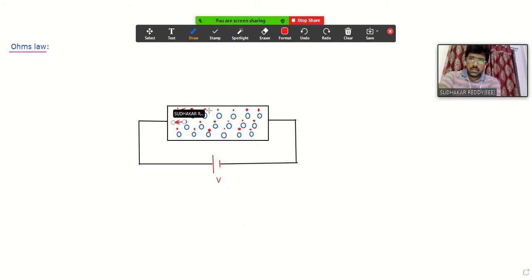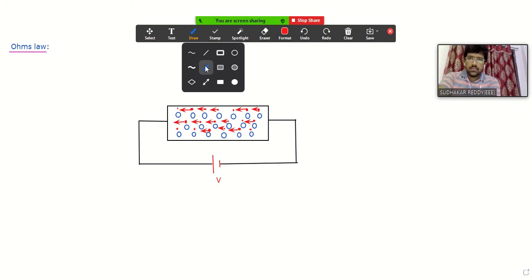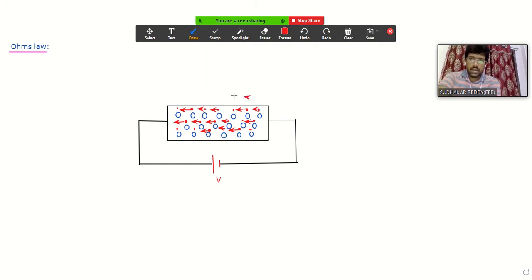Similarly, if you consider the negative plate, between the negative plate and the free electrons we have a repulsion force. Because of the repulsion force also, my free electrons will try to move in which direction? From right to left only. So the result is a flow of free electrons after connecting the battery. This resultant flow of free electrons constitutes the current in this conductor. Everyone accepts, right? After connecting the battery, I am getting a current I in the conductor.